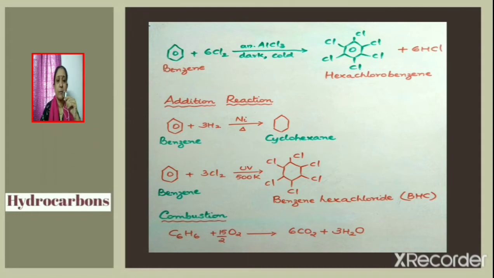Addition of hydrogen to benzene, which is carried out in the presence of nickel, gives cyclohexane. Addition of chlorine to benzene carried out in the presence of UV light and at 500 Kelvin gives benzene hexachloride, BHC, also known as gammexane. Combustion of benzene gives carbon dioxide and water.